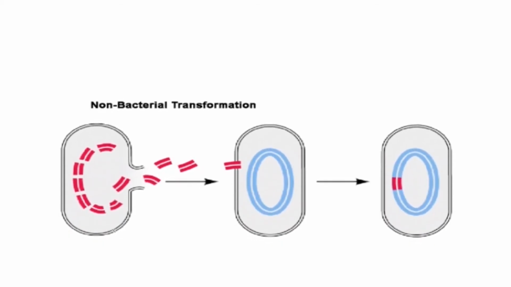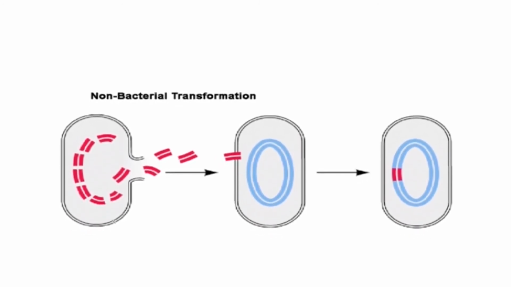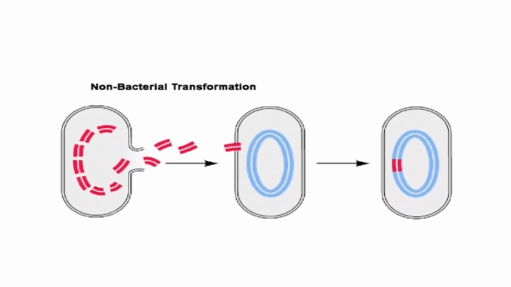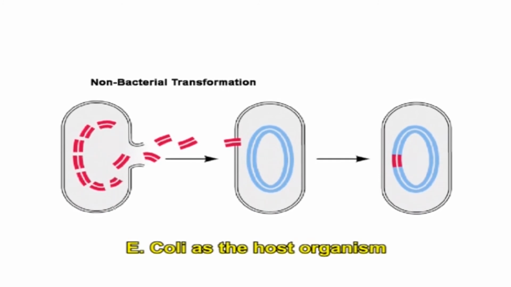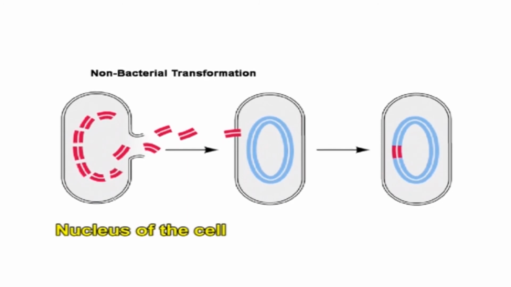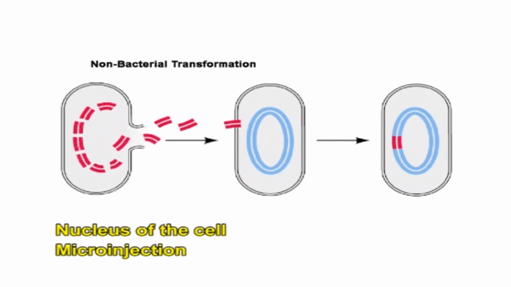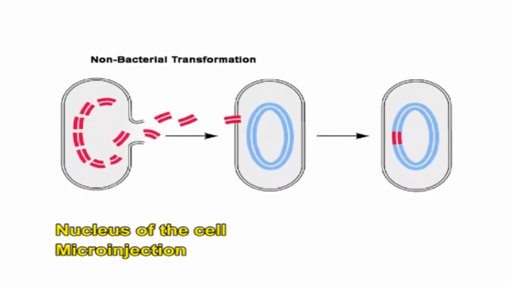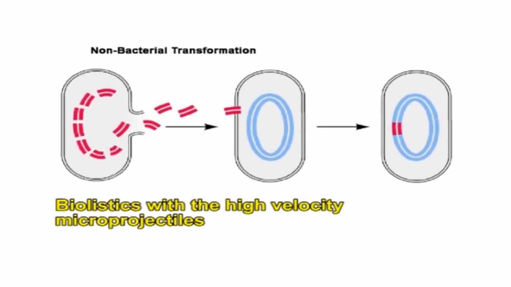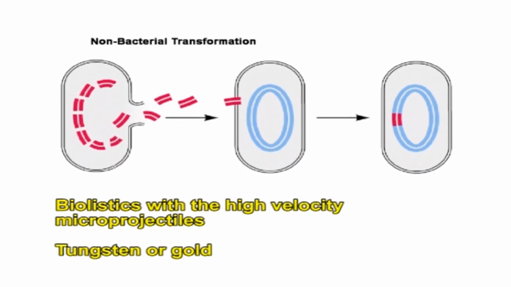Non-bacterial transformation is very similar to bacterial transformation. The only difference between the two processes is that non-bacterial transformation does not use a bacterium such as E. coli as the host organism. The DNA is injected into the nucleus of the cell that is being transformed using microinjection. The host cells are also bombarded in biolistics with high velocity microprojectiles, like particles of tungsten or gold that have been coated with the DNA molecule.